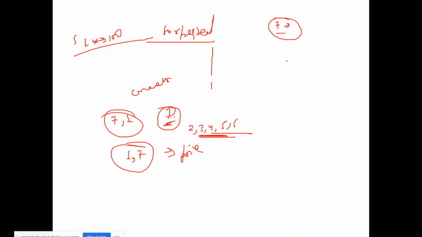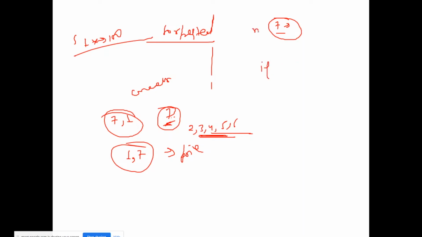So first I have to write the logic for a prime number. If a number is divisible by either 1 or itself, for 7 that is 7, then it is a prime number. Otherwise this is not a prime number.